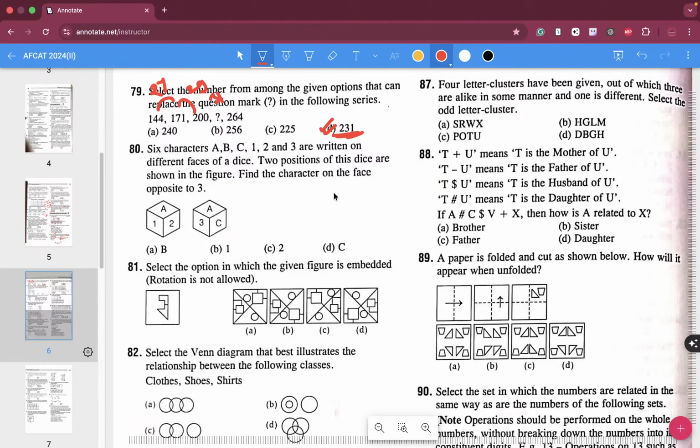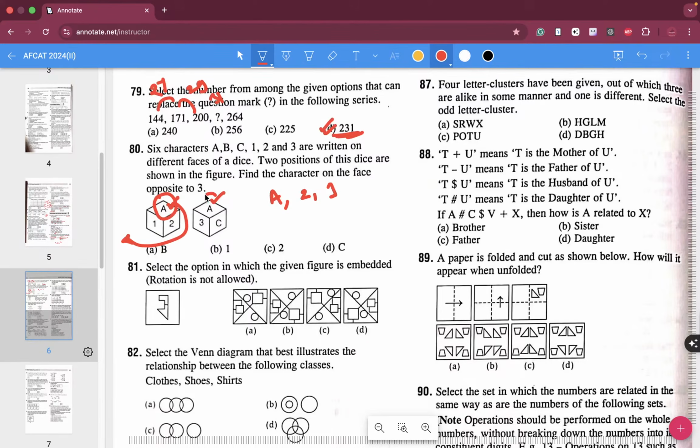Six characters A, B, C, 1, 2, 3 are written on the different faces of a dice. Two positions of this dice are shown in the figure. Find the character on the face opposite to 3. If you have such a setup wherein only one face is common, write down A for dice 1 and write down the rest of the characters in the anti-clockwise direction: A, 2, 1.